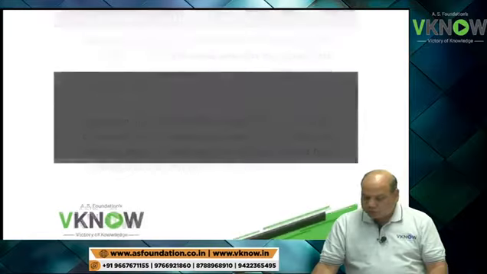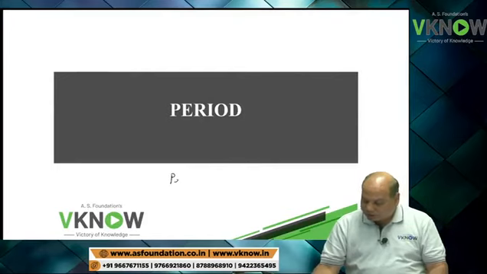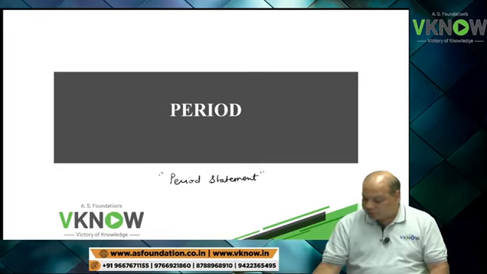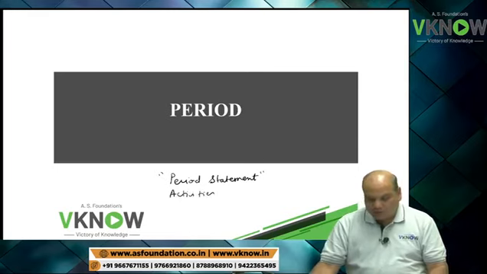Okay. Next point is the period covered by the cash flow statement. Cash flow statement is a period statement. What do you mean by period statement? It shows the activities of a period.